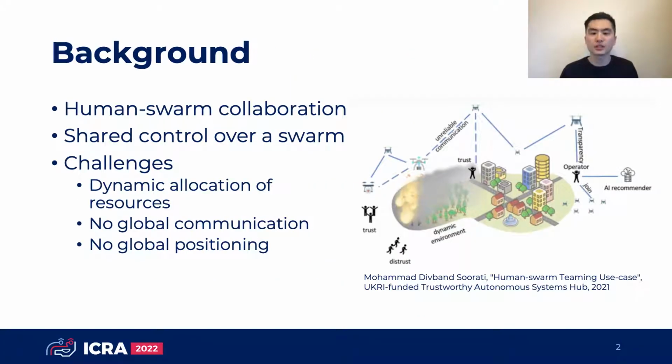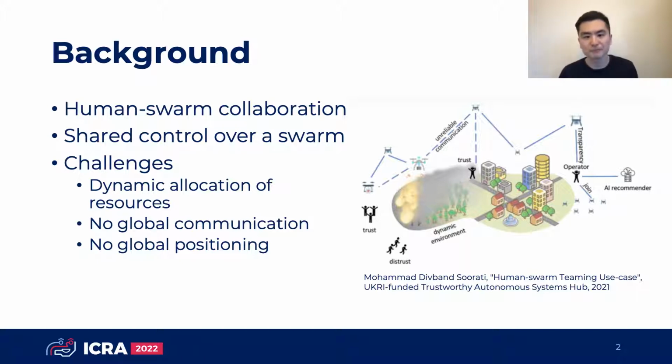Human-swarm collaboration is an important topic for deploying a swarm of robots in the real world. Potential scenarios could be the exploration of an underground mine or search and rescue missions, where the robots are working alongside the human operators. We are specifically interested in the case where multiple human operators are sharing the control of a swarm, as it can be beneficial or even necessary to have multiple humans in scenarios that exceed the capability